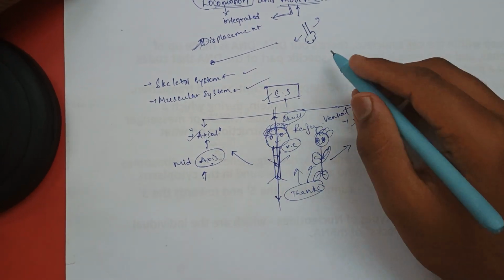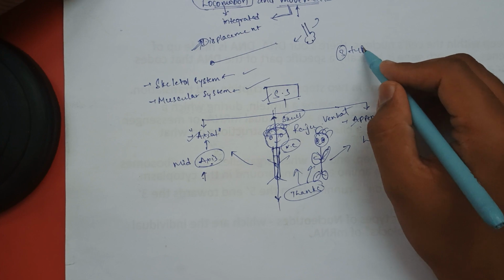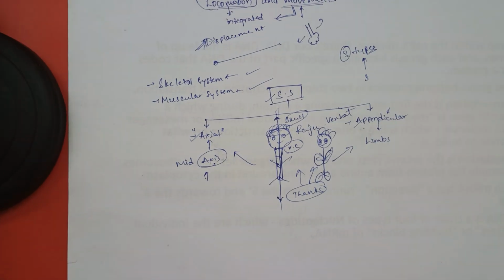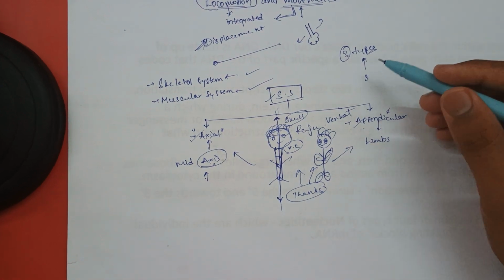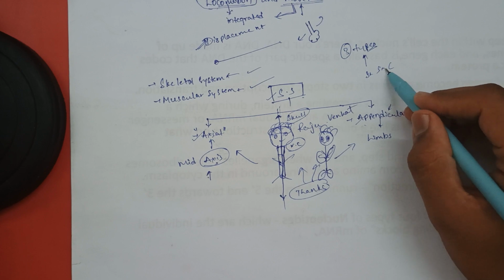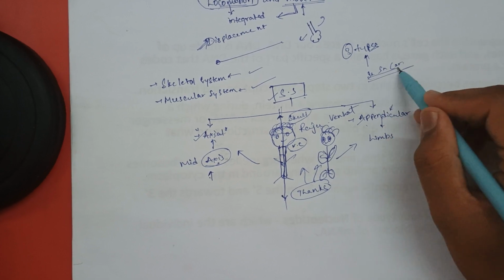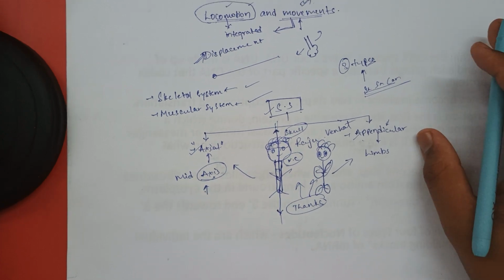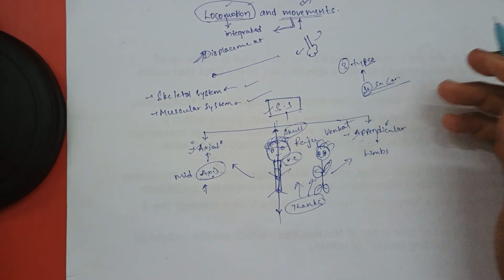We have three types of muscles in our body. What are those? Skeletal, smooth, and cardiac. These are the three types of muscles present in our body. In this particular lesson, we will be discussing skeletal muscles only.